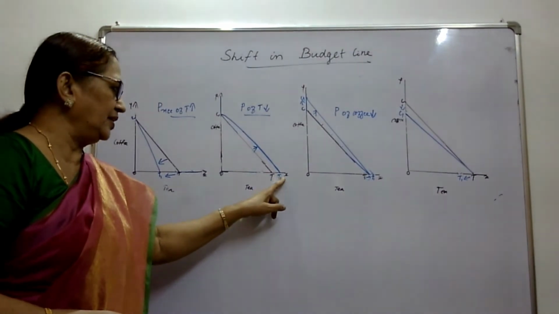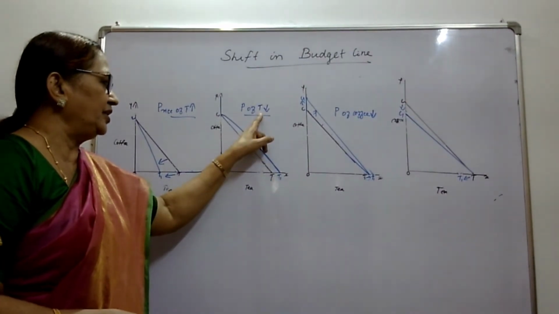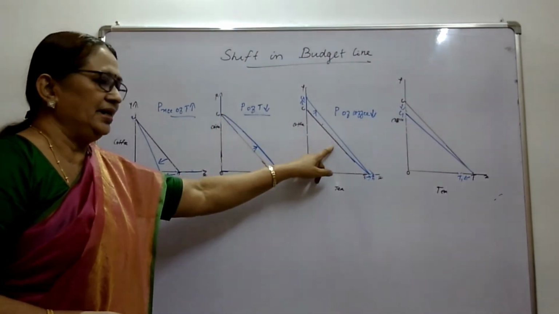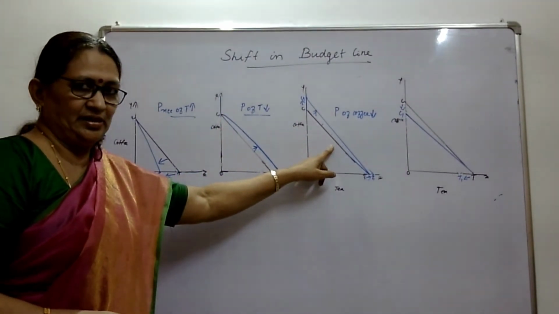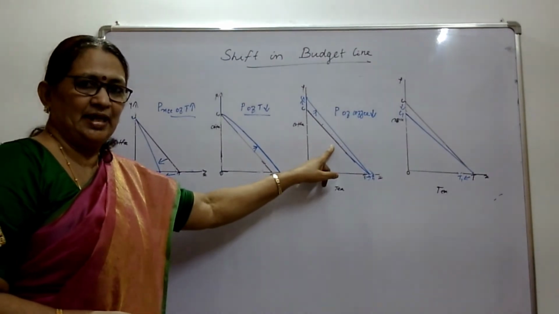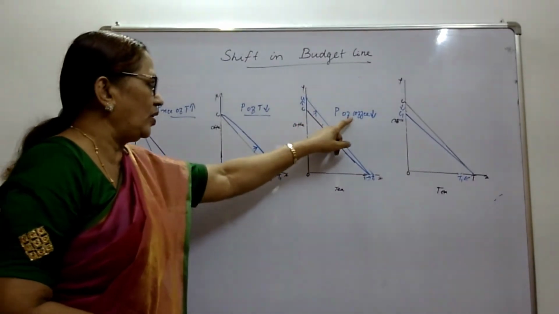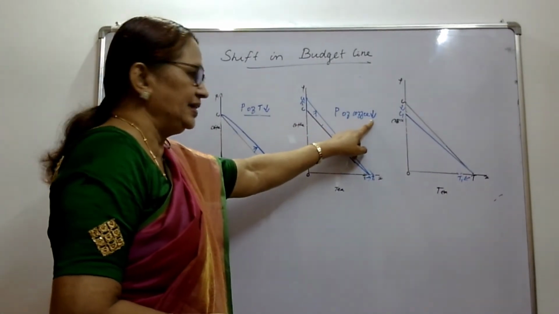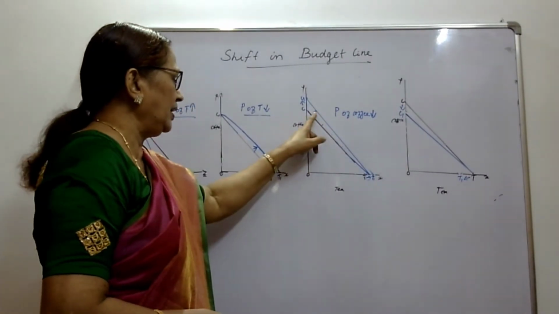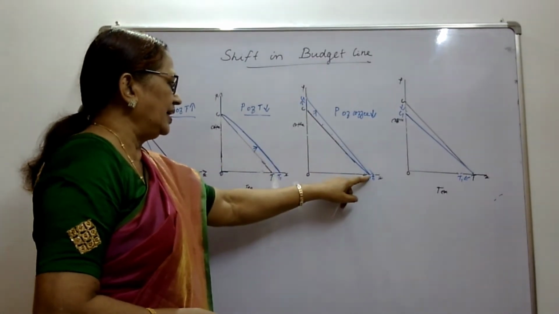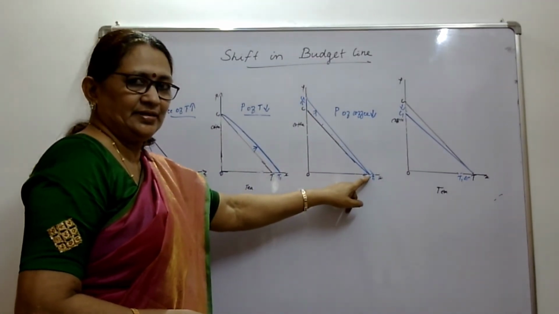So, more consumption of tea because price of tea decreases, price of coffee remaining the same. Here, the just opposite situation. Price of tea remaining same, price of coffee changes. Here, price of coffee is decreasing. So, now the consumer can afford more of coffee and the consumption of tea remains the same.